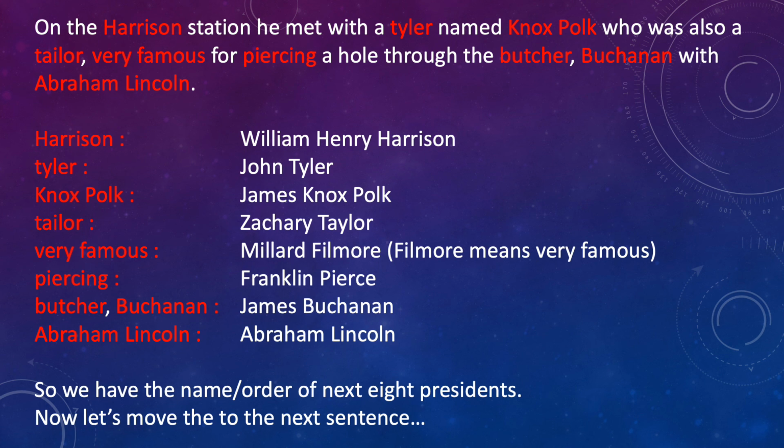Very famous will remind you of Fillmore, the word we saw at the start, that Fillmore means very famous. So very famous will remind you of Millard Fillmore. Piercing is Franklin Pierce. Buchanan is James Buchanan, and Abraham Lincoln is Abraham Lincoln. So we have the names and order of the next 8 presidents here as well. Now let's move to the next sentence.